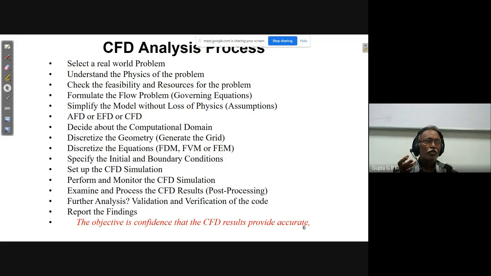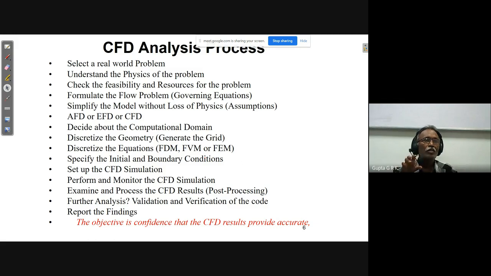Then first you have to understand the physics of the problem. After understanding the physics, you have to check the feasibility and resources for the problem. What are the things needed to solve the problem? If you are doing experiments, whether the proper resources are there. If you are doing CFD, whether the proper resources are there. Whether it is feasible, whether it can be solved. If it is an MTech project, whether it can be solved in 1 year, and if it is a PhD problem, whether you can solve it in 3 years. We cannot take a problem which will take still longer. So you have to see the feasibility and resources for the problem.